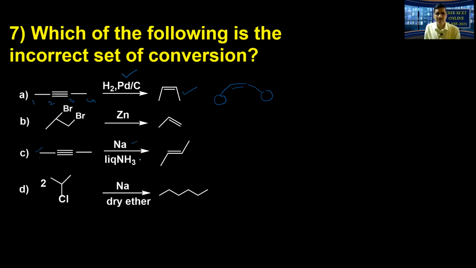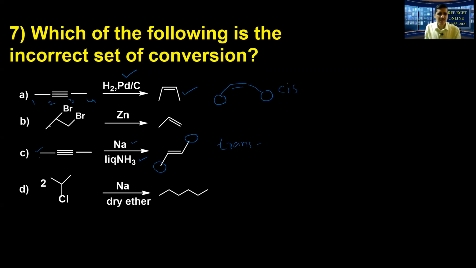presence of sodium in liquid ammonia. Lithium also mentioned, Birch reduction. So now look at this. This indicates trans. The two methyl groups are on the opposite side. This is exactly correct. So whenever the conversion of alkyne is being carried out to alkene in presence of sodium and liquid ammonia, this is trans addition going to be. So therefore, this is the perfect conversion. And this is the cis conversion, the first one.